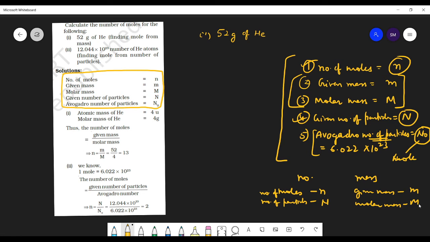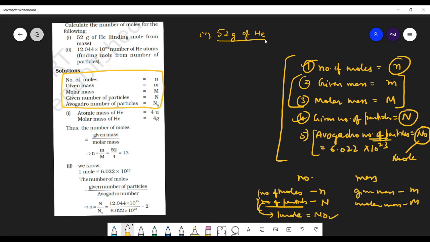And Avogadro's number is also a number of particles, that is 1 mole of particles, N naught. Only 5 variables are there. Only 4 actually, N naught is constant. Okay, students, got it?